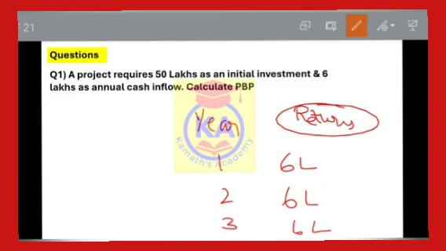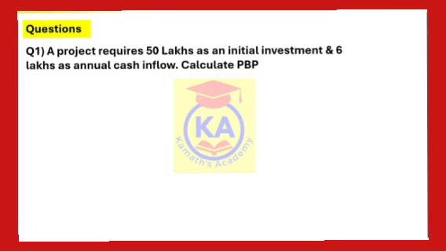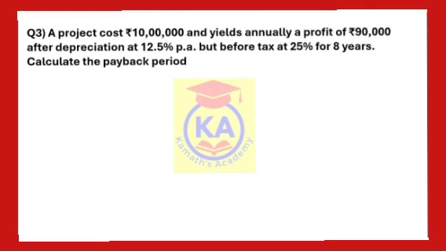Here, what is the meaning of the word constant? It means same. For year 1 also it is 6 lakhs, year 2 also it is 6 lakhs, year 3 also it is 6 lakhs, and so on, as per the duration of this project. Here returns are constant, so this is regarding situation 1. So this is the way of identification. Now let's see the identification of situation 2.